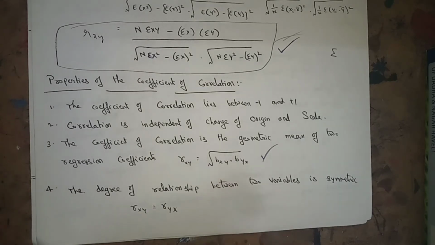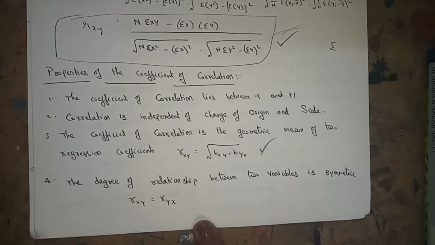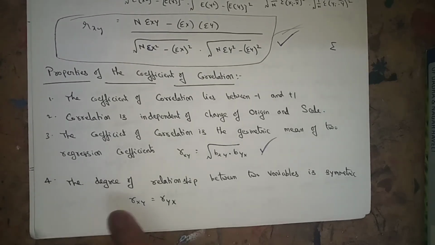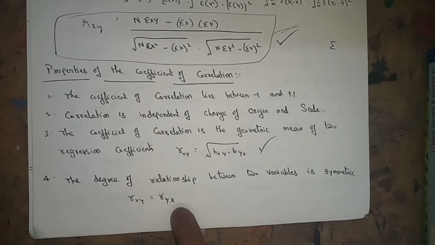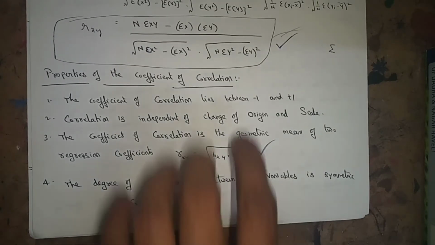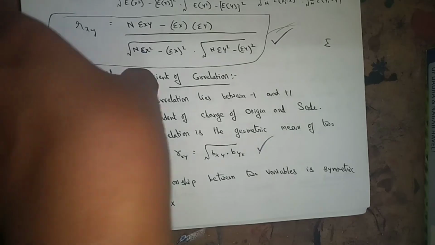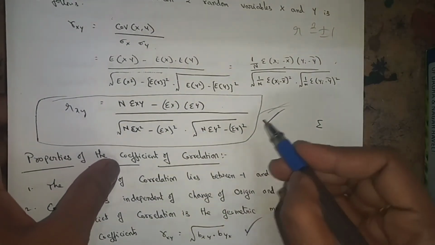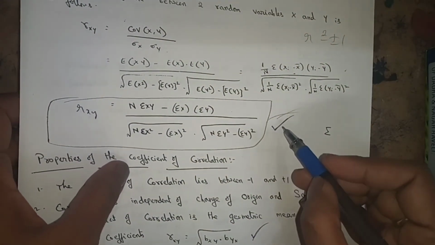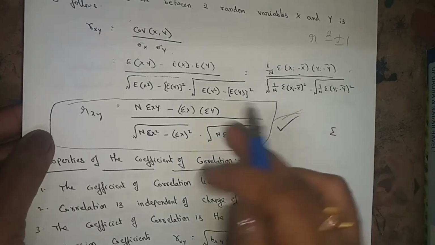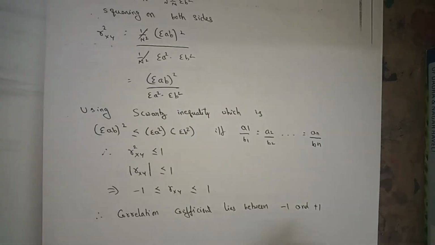What are bxy and byx? Later on you can study them. These are regression coefficients, bxy and byx, which you will get in regression. R of xy is equal to the square root of bxy into byx. The degree of relationship between two variables is symmetric. That means rxy is always equal to ryx. It is symmetric, that's why. Now one problem we will do in coefficient of correlation. To do any problem of Karl Pearson's coefficient of correlation, learn this formula by heart.